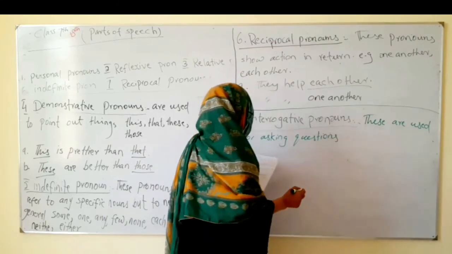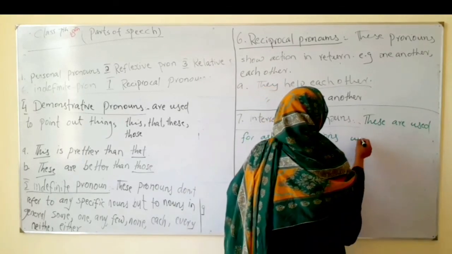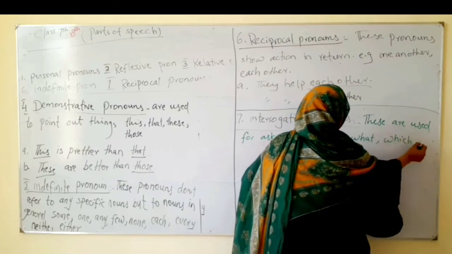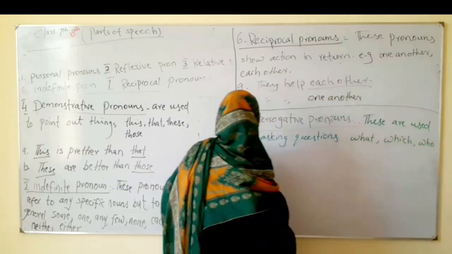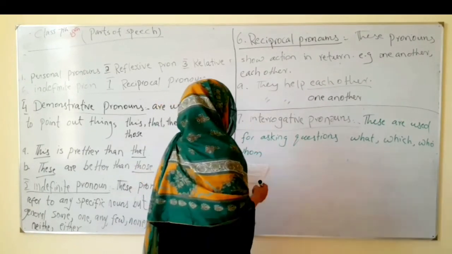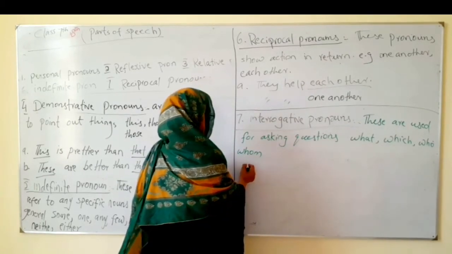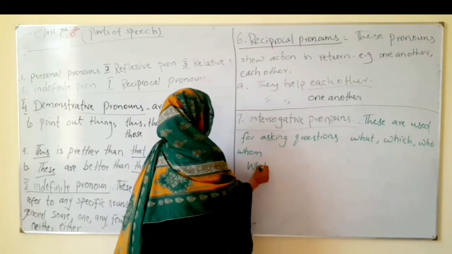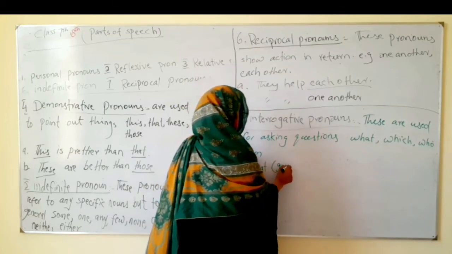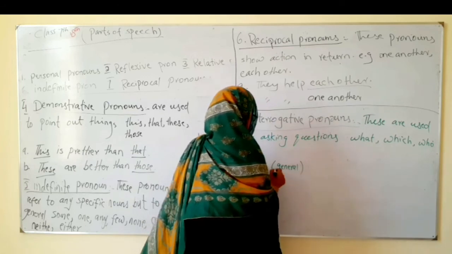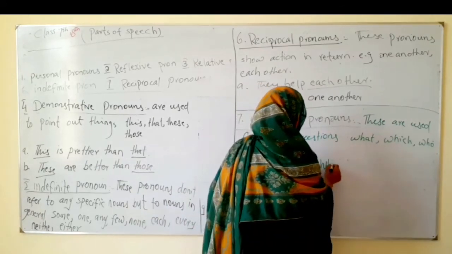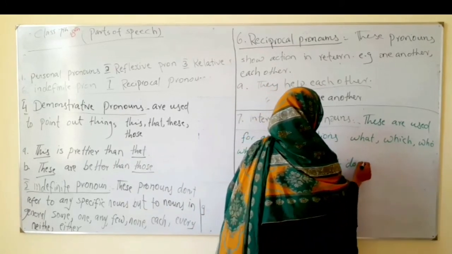How? They are what, which, who, and whom. What is the difference? What is general. I'm going to explain how. General, for example, what do you eat? What do you want to eat?